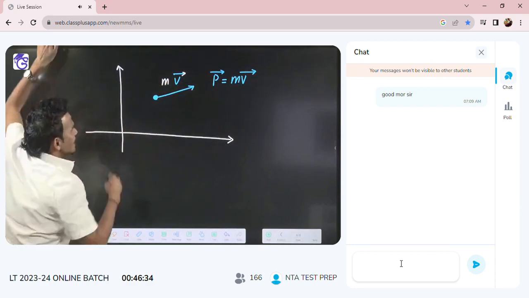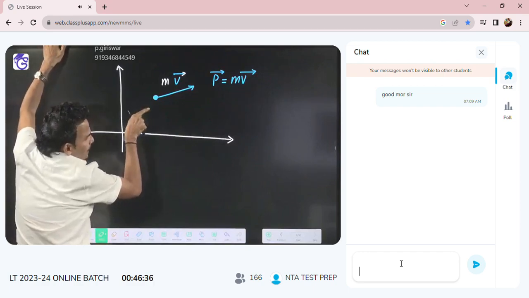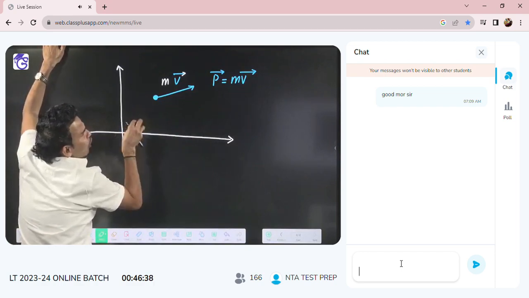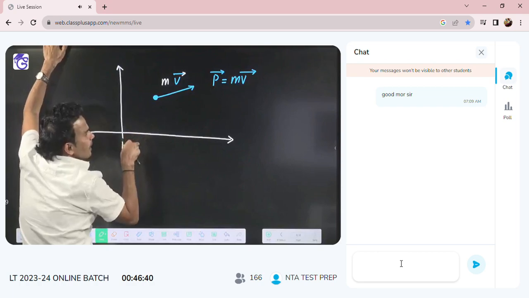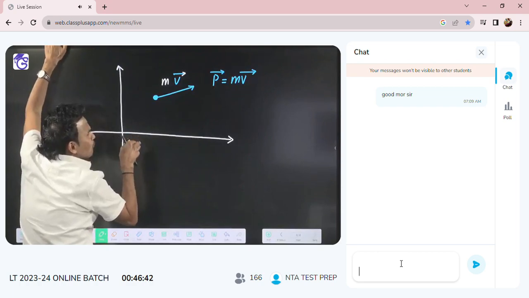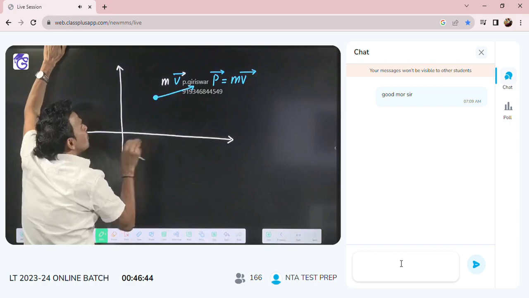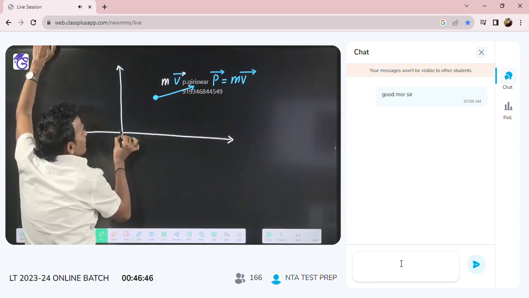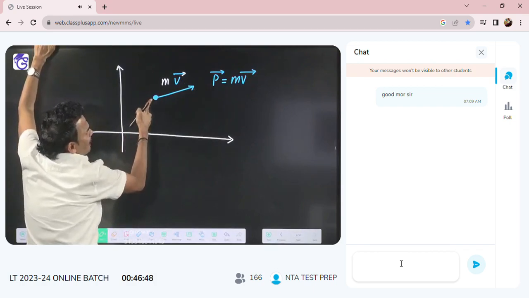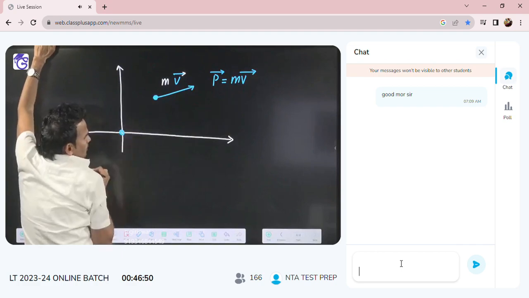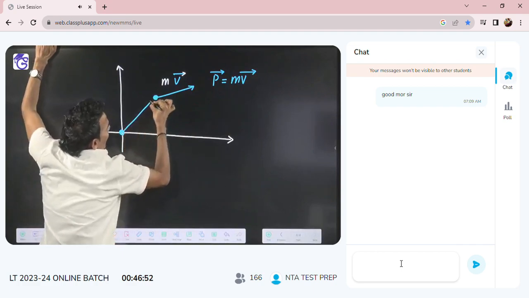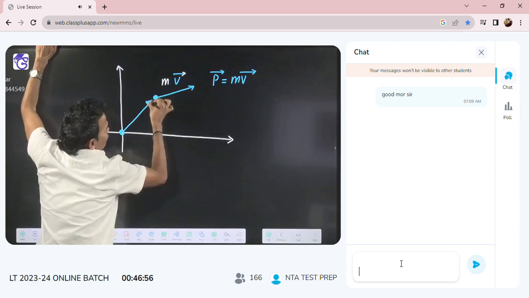Now if anyone asks me to find its angular momentum: the way we calculated torque about an axis, in the similar manner we always calculate angular momentum also about an axis. For example, someone asks what is the angular momentum of this particle about the origin. Again we will draw one R vector, just like torque.